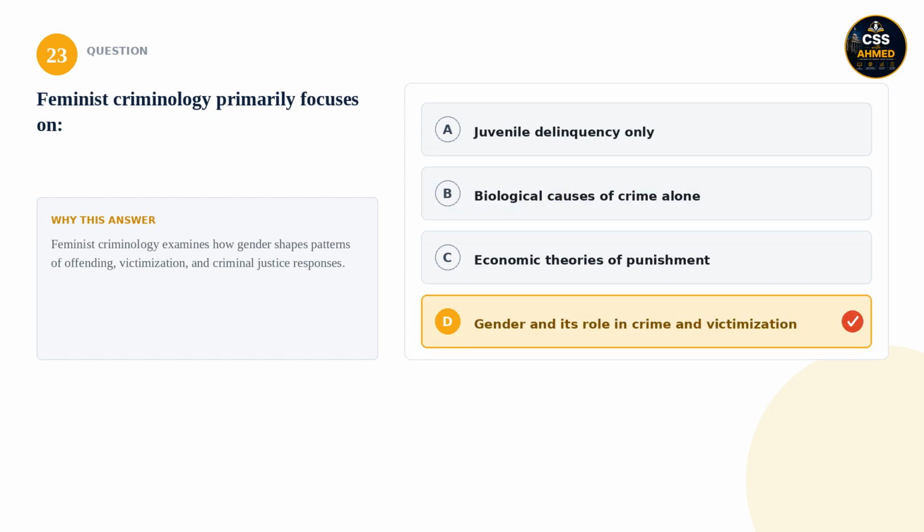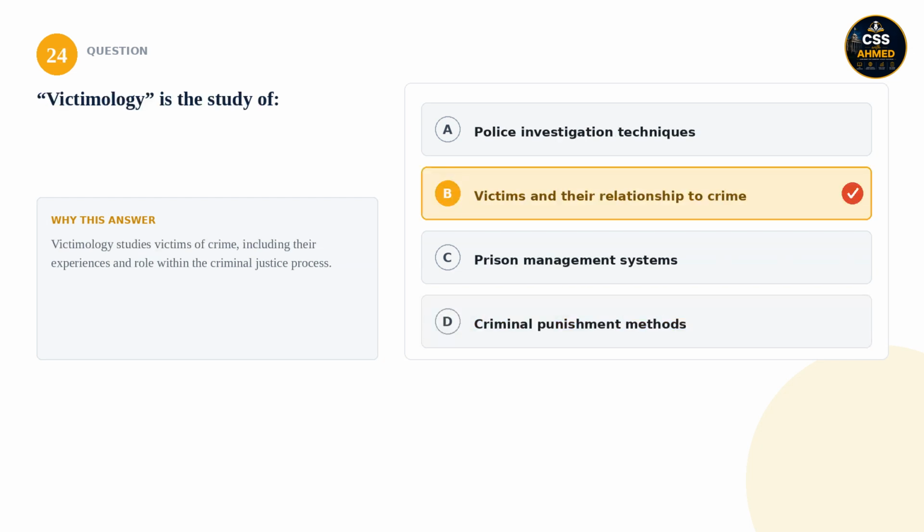23. Feminist criminology primarily focuses on: is it juvenile delinquency only, biological causes of crime alone, economic theories of punishment, or gender and its role in crime and victimization? The correct answer is gender and its role in crime and victimization. Feminist criminology examines how gender shapes patterns of offending, victimization, and criminal justice responses.